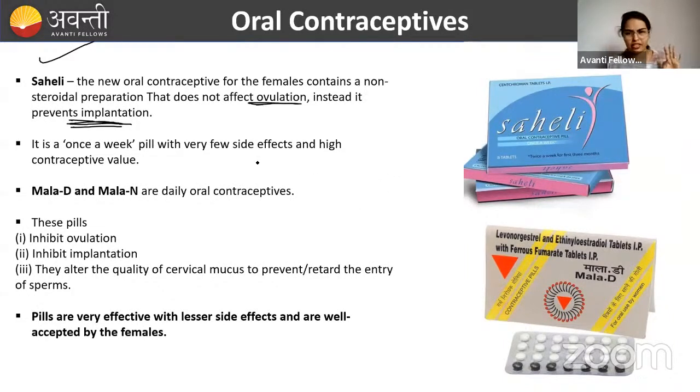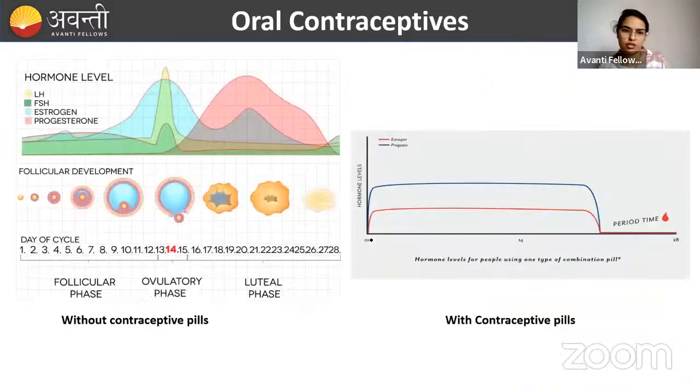But it has side effects. If you ask me, all the oral contraceptives have side effects, beta. Okay. Now, another tablet, Mala-D and Mala-N, are also oral contraceptives, and they have similar functions like the Saheli. These pills are very effective, with lesser side effects. But trust me, the side effects are more in oral contraceptives compared to others. Okay, so this is about the oral contraceptives.